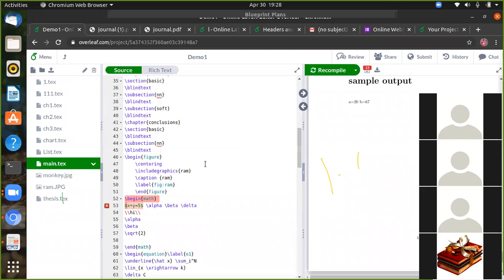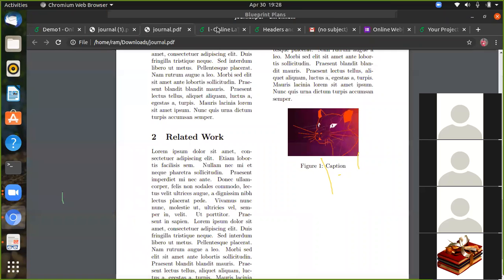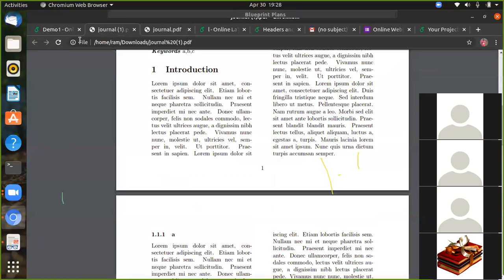Likewise you can add. Okay, so this is the normal thesis preparation, and now we prepare for journal preparation, which is another thing.